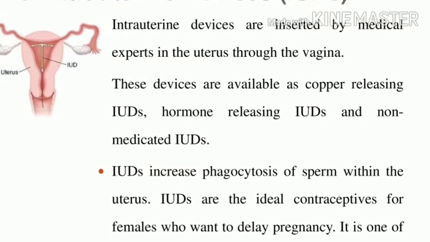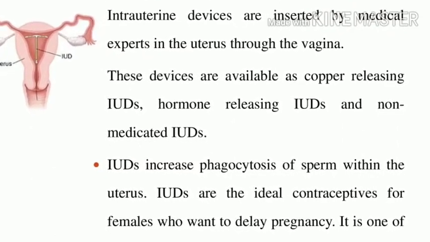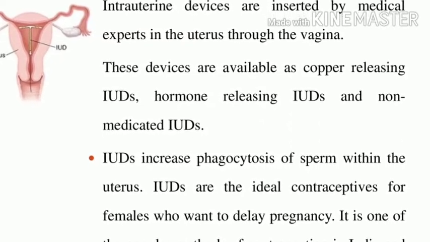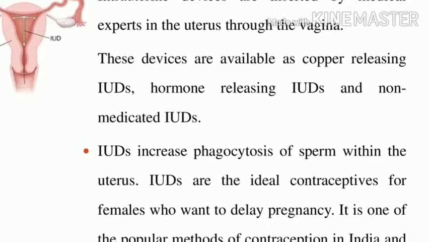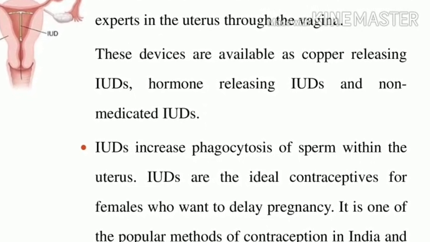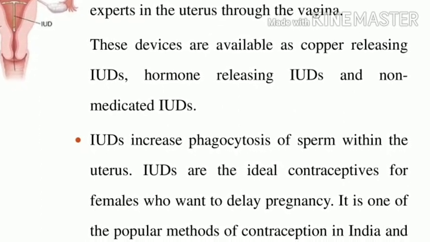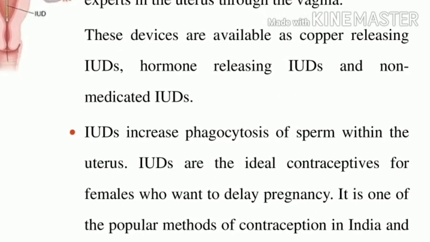One is the copper-releasing IUD. The second one is the hormone-releasing IUD. And the third one is the non-medicated IUDs. What is the role of these intrauterine devices? They increase the phagocytosis of sperm within the uterus. If a sperm enters the uterus, these IUDs act on it.